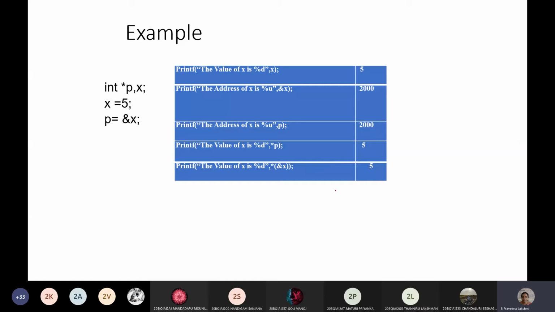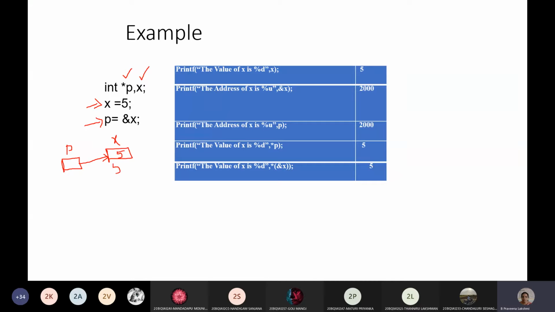So that it shows us what values are generated with those printf statements. So assume that there are two variables. One is a pointer variable and another one is the x variable. x is assigned a value 5. Now the p pointer is pointing to the x variable. Okay, so here it is the p variable and this is the x variable. p is pointing to the x variable. The x variable has a value of 5.